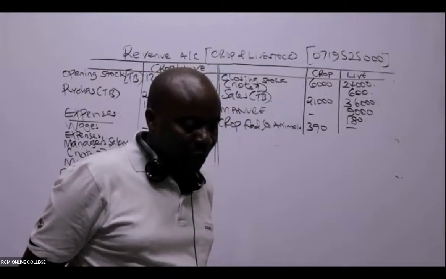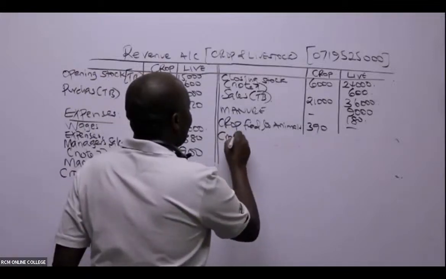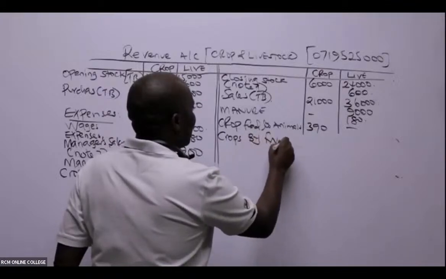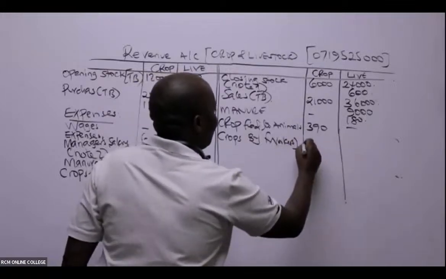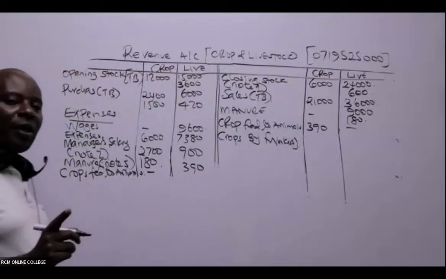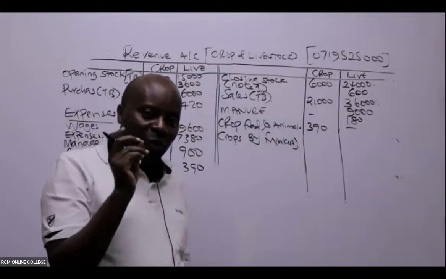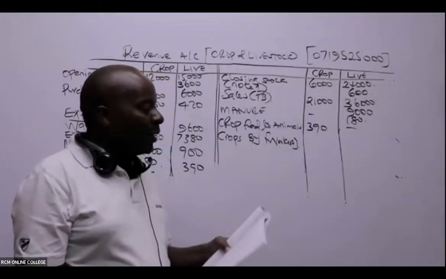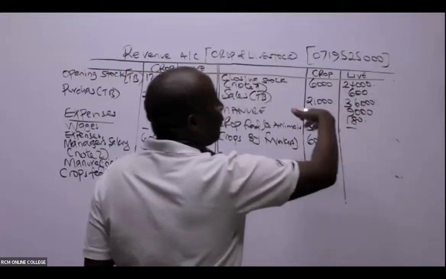Is there somebody who is able to see the crops consumed by workers? So what are we going to do here? Crops consumed by workers. Great, I love this. Of course I can see an output from crops. That's not disputable. So how much is this? Ladies and gentlemen, this is 600 from the crops. Of course, here the animals are not involved at all.